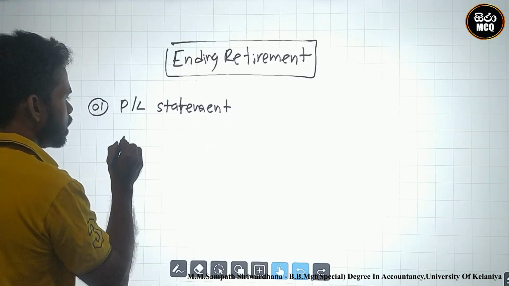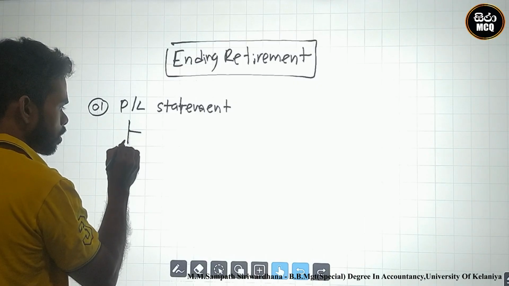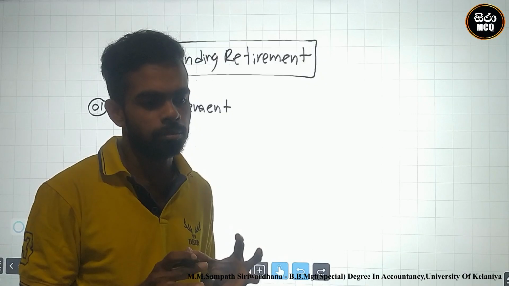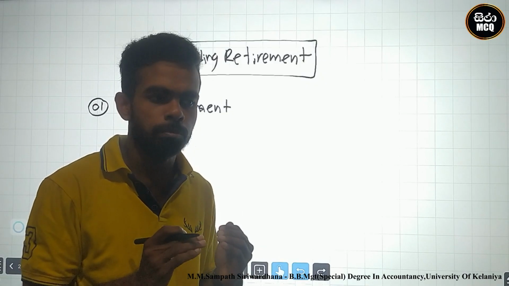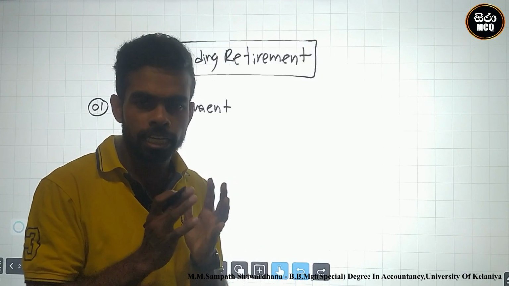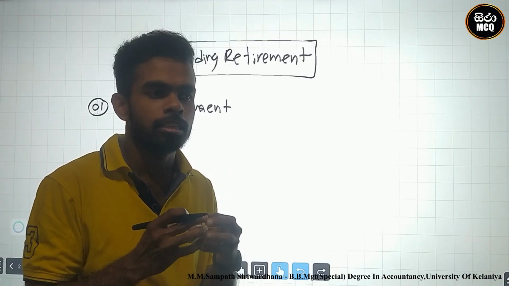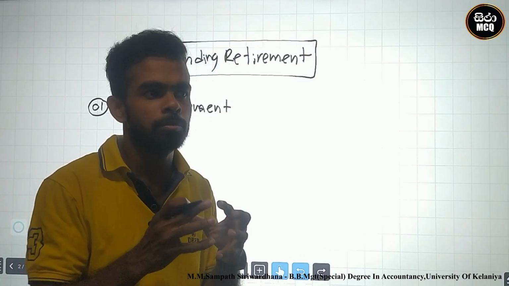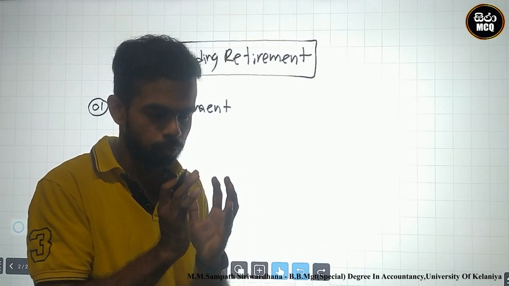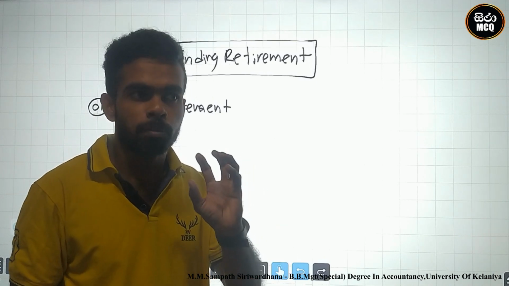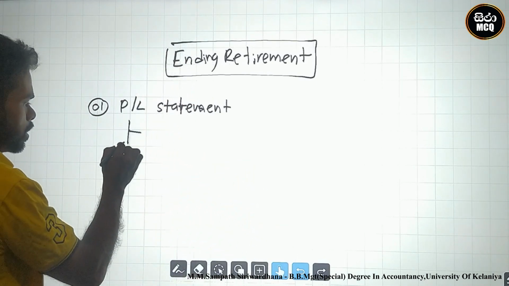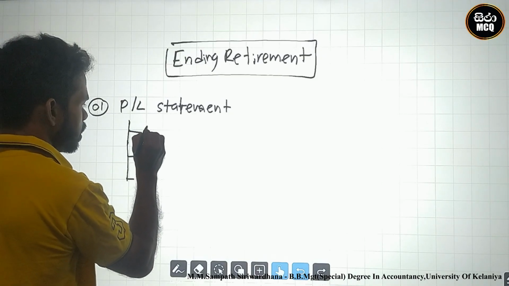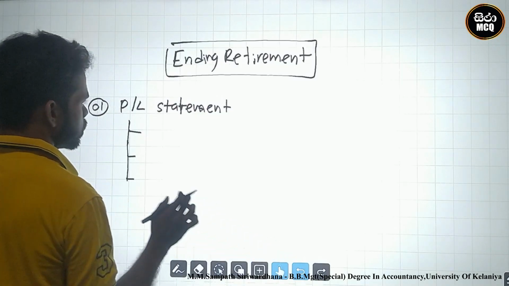After that, at the closing retirement, the retiring partner is eligible to get partner salary, profit or loss shares and interest on capital.